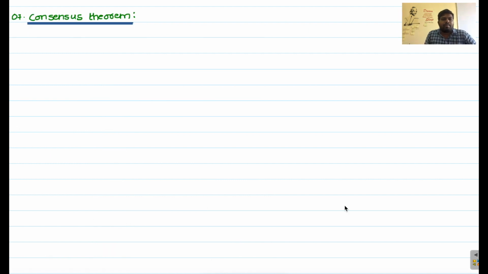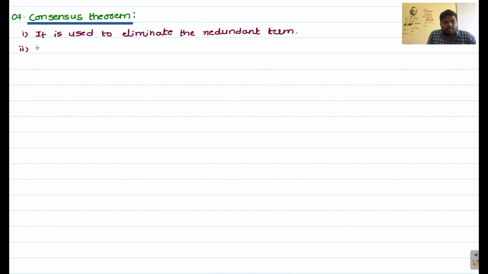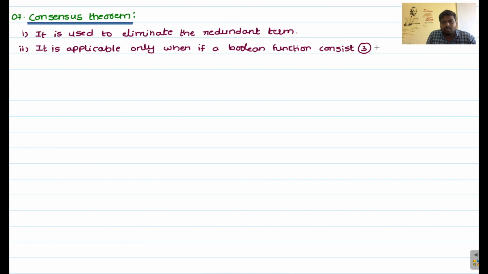Okay, our next topic is the consensus theorem. The first point here is that it is used to eliminate the redundant term. The second one, it is applicable only when a Boolean function consists of 3 variables. This is the second point.